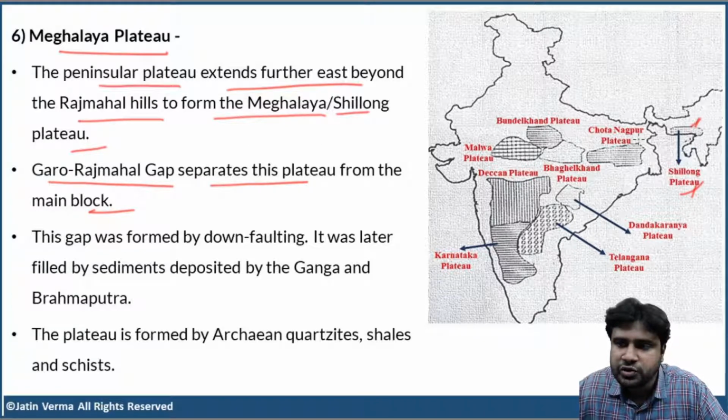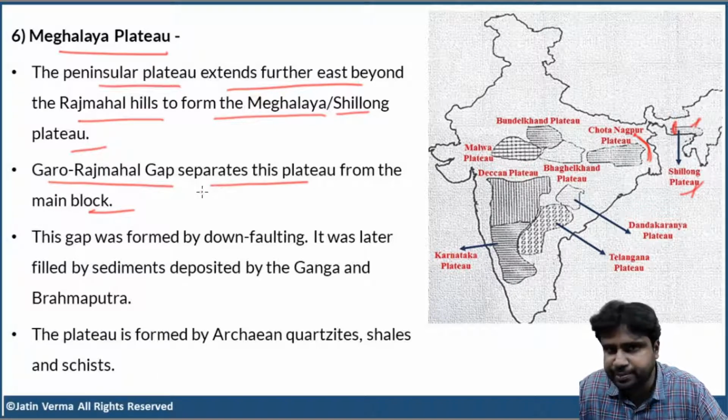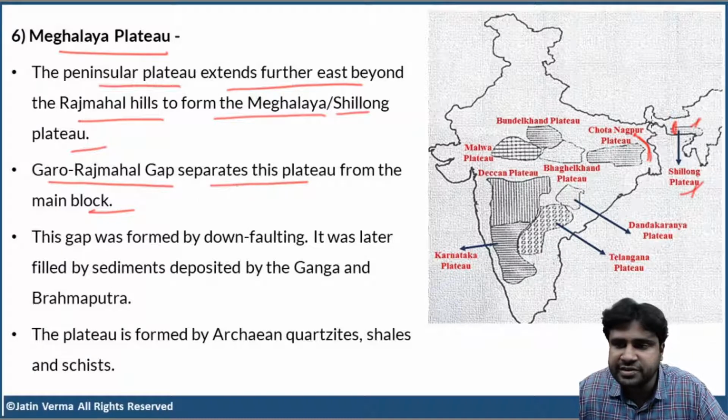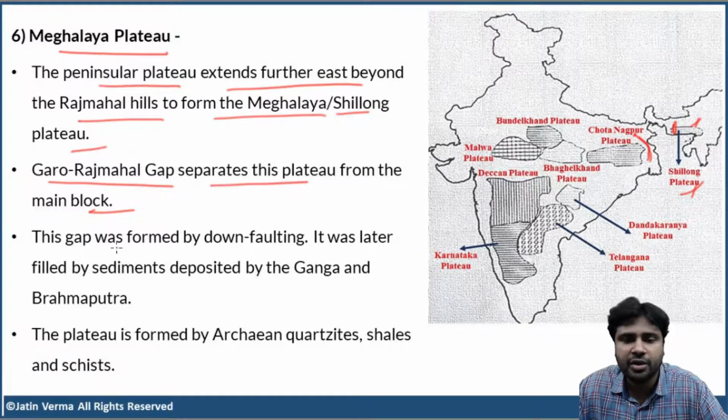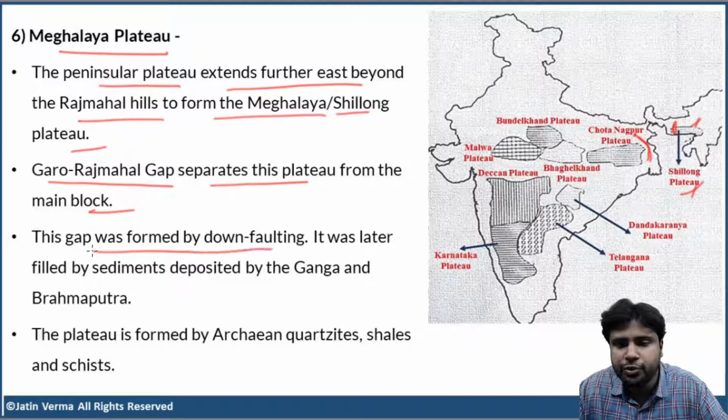Rajmahal Hills are situated somewhere here, and Garo Hills are situated somewhere here. So in the middle, we have a gap called the Garo Rajmahal Gap that separates the Shillong Plateau from the main block. Clear, right? Now, this gap was formed due to downfaulting.